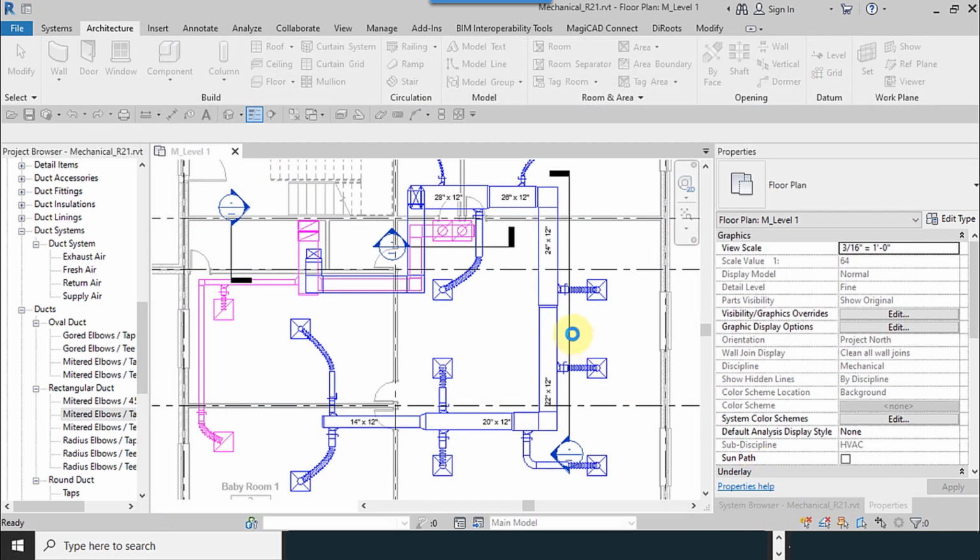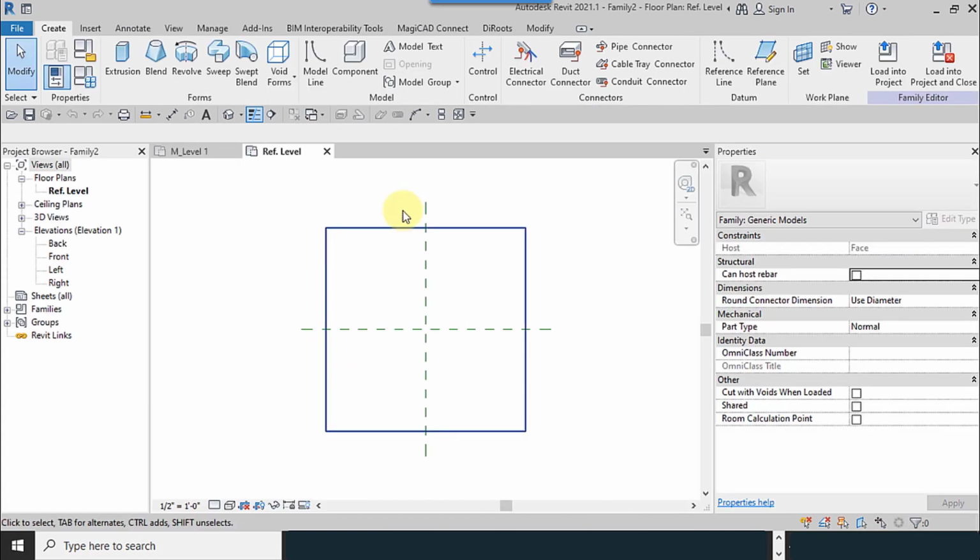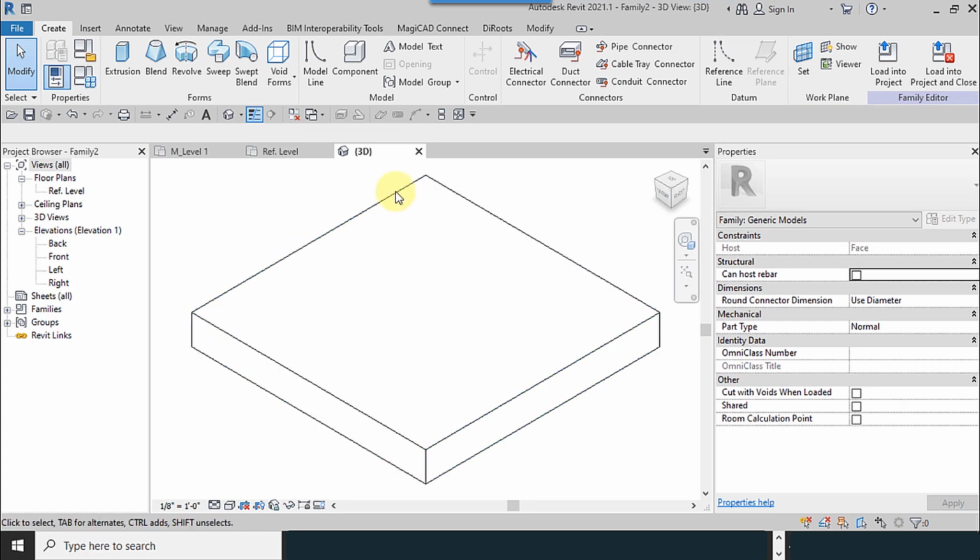Okay, after that I use Open, and I go to the family drawing environment. We have the surface here. This is the default base, and if you model your family here and move it to the project and place it in any place, you can see exactly the same thing as you can see here.